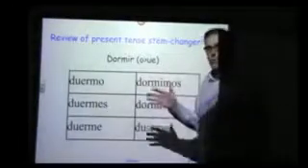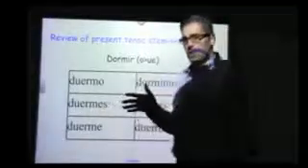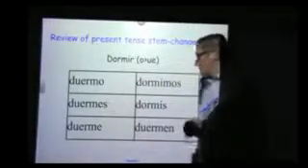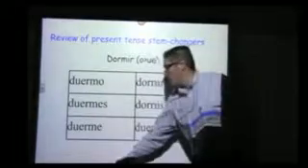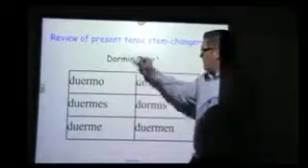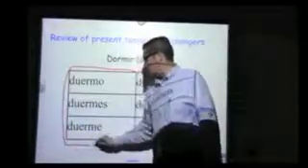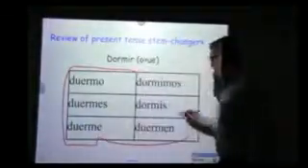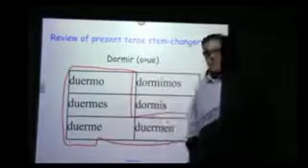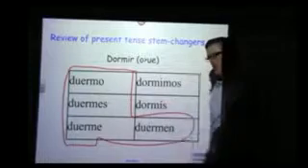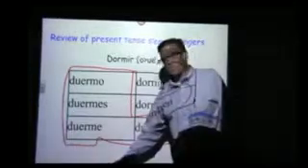Just a real quick review, present tense verbs, stem changers. Some of you may be more familiar with them as boot verbs. Your teachers may have called them boot verbs in the past because when we look at our conjugation table here, the ones that change are the ones that are inside the shape of a boot. That's how you remember that the nosotros and the vosotros are not stem changers.